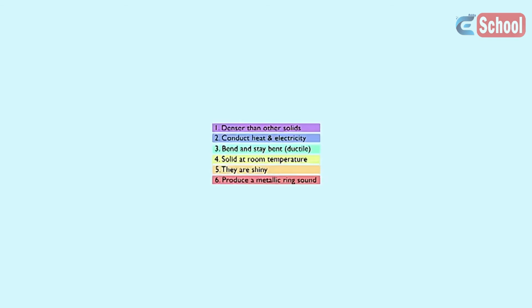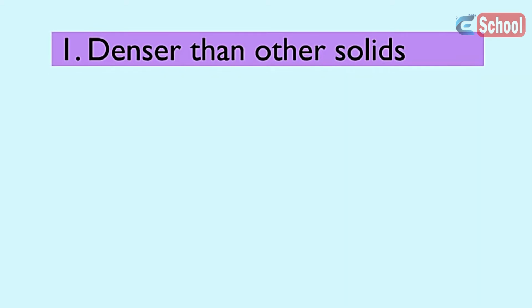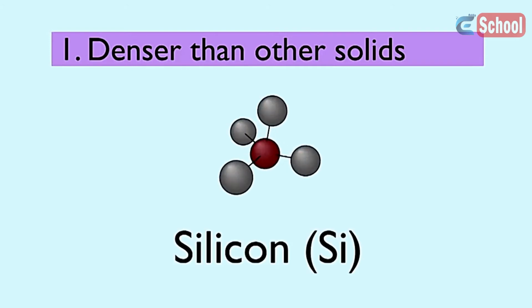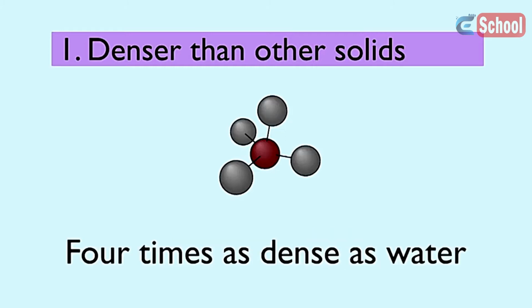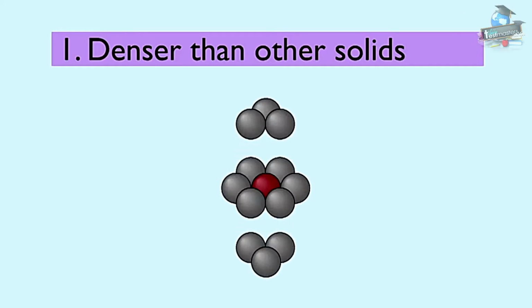Let's now relate the 6 properties of metals to their bonding. Giant structures made of non-metals, like silicon in rocks, have a maximum of 4 atoms surrounding each central atom, with densities about 4 times that of water. In contrast, in metal crystals, the atoms are much more tightly packed, being surrounded by 8 or 12 other atoms.